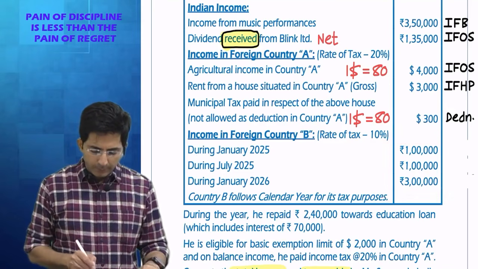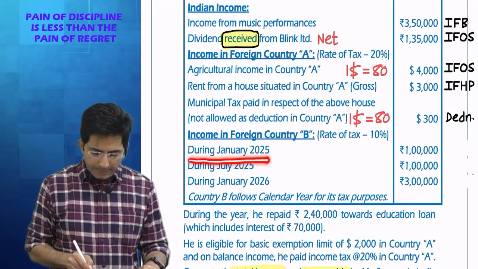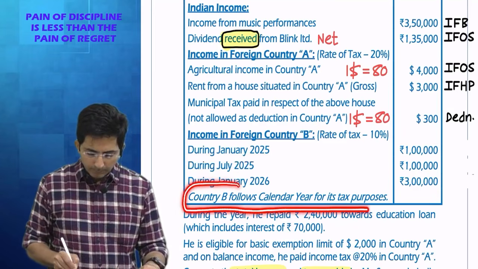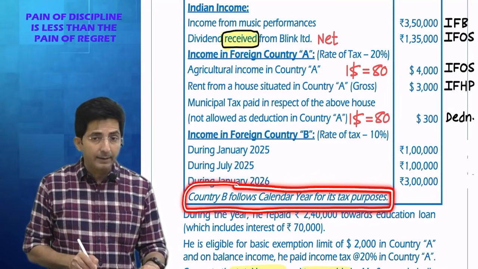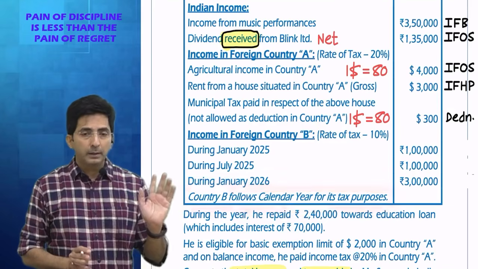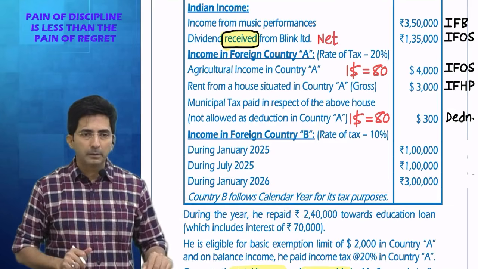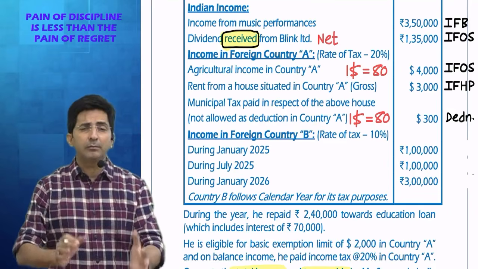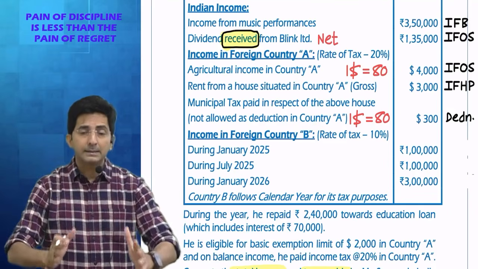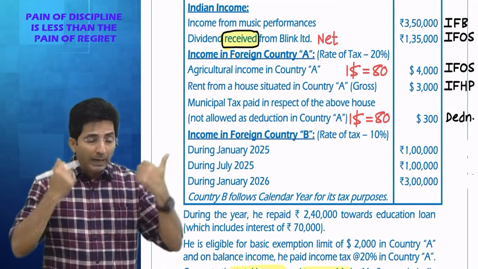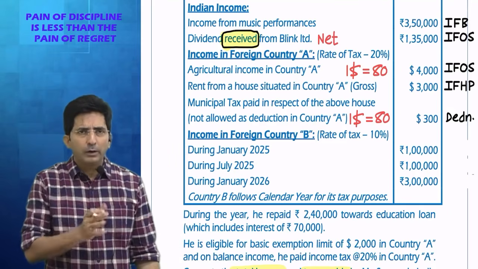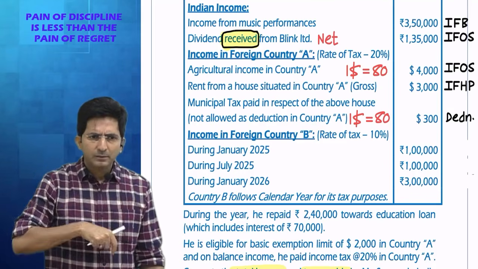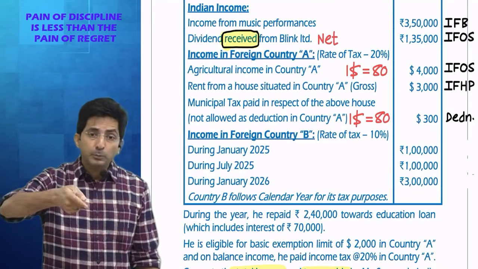First income is earned during Jan 2025. See what they've written: country B follows the calendar year. Calendar year means January to December. So in country B, there is a concept of January to December. But in India, what is the concept? April to March. Again, I repeatedly say, when we are preparing our answer, it is as per Indian law. To hell with the foreign law. Foreign law might be following the calendar year, but I am solving this sum for India. So I will go as per Indian law, April to March.